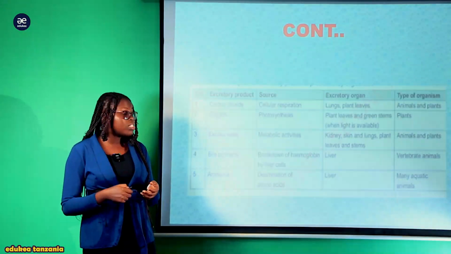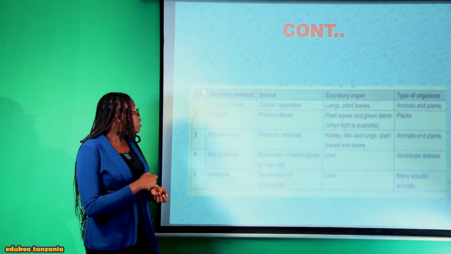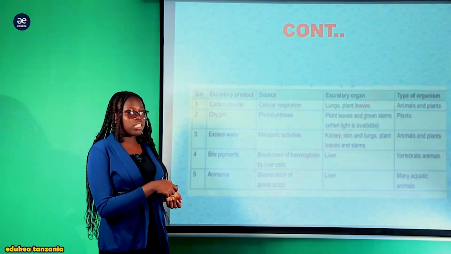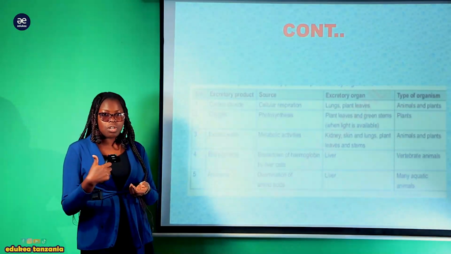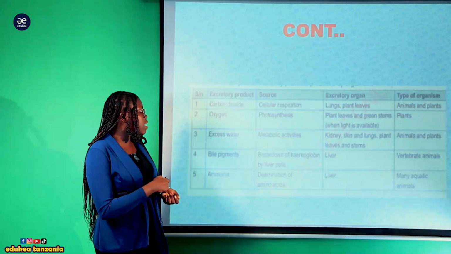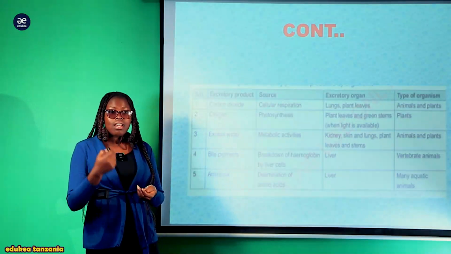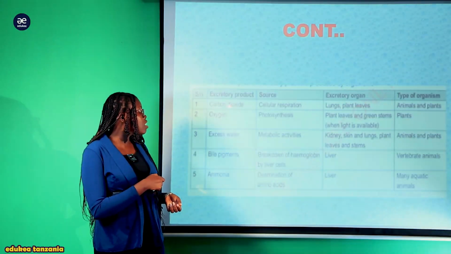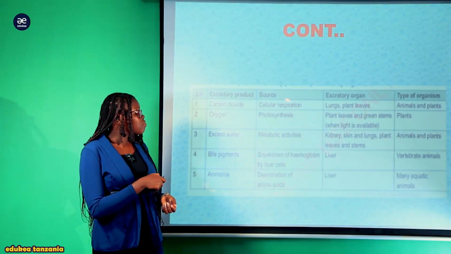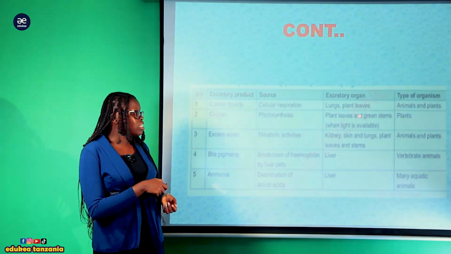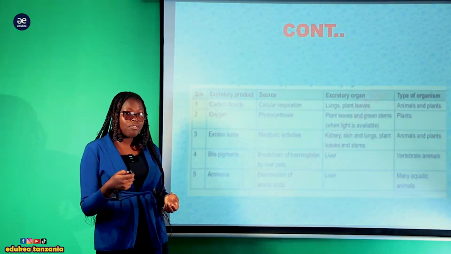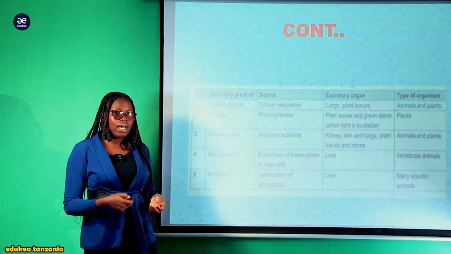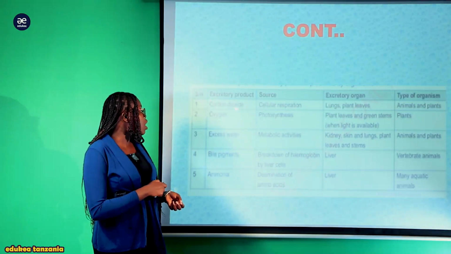Now, this diagram shows some of the excretory products. Here, this is the excretory product. Hapa kuna source, hapa kuna excretory organ, hapa kuna type of organism ambaye anakuwa anaexcrete this excretory product. Kwa mfano hapa kuna carbon dioxide. Carbon dioxide source yake ni cellular respiration. The excretory organ ni lungs na plant leaves which excrete this carbon dioxide. Plant leaves inakuwa excrete carbon dioxide ambayo inatumika katika photosynthesis. Type of organism ni animals and plants, wote wanakuwa wanatoa carbon dioxide.